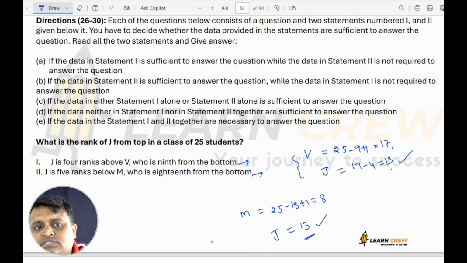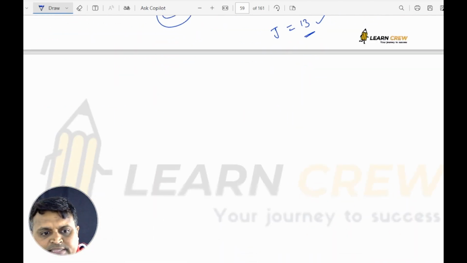This statement alone is also sufficient. So either statement 1 alone or statement 2 alone is sufficient. So answer C. Answer C is correct. Next.